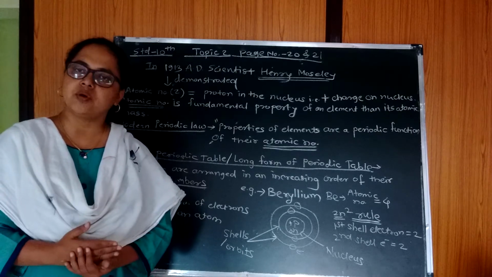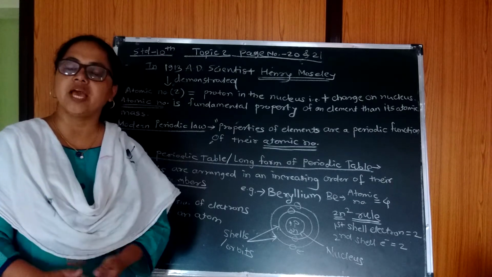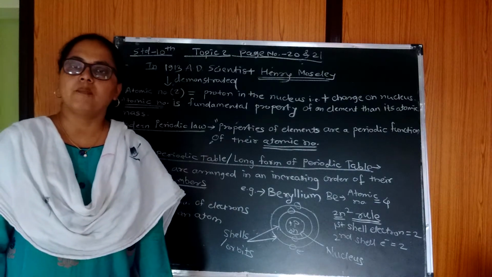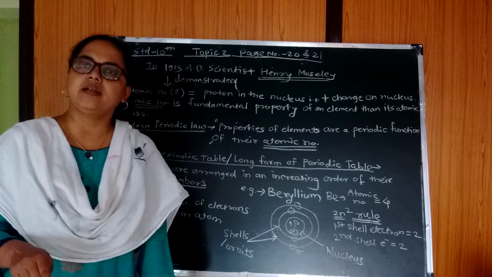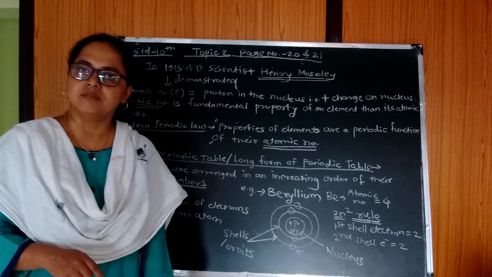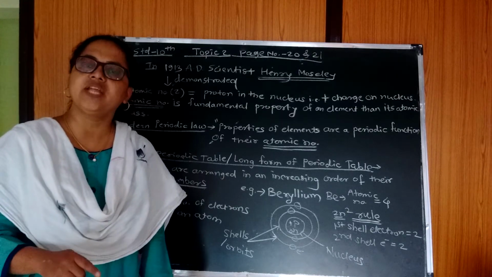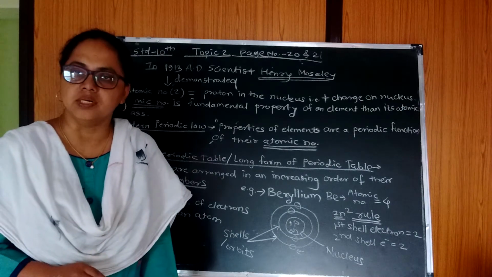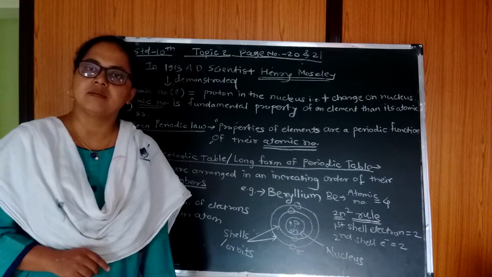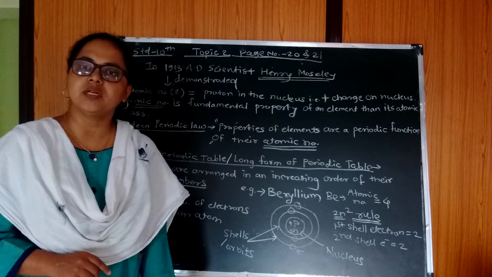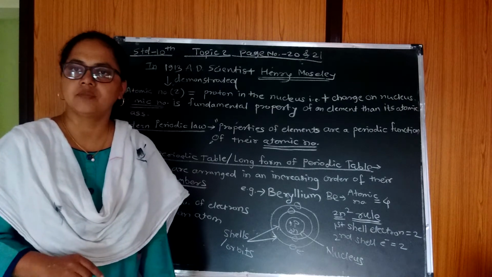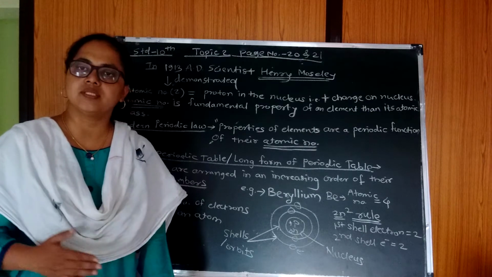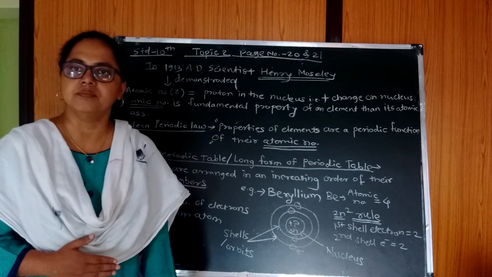Then one question comes to your mind: what is atomic number? We have seen this term in 9th standard. Atomic number means the presence of protons in an atom. Another definition is that the presence of electrons in an atom is called the atomic number. It is represented by capital Z. So the definition is: the presence of protons or electrons in an atom is called the atomic number.